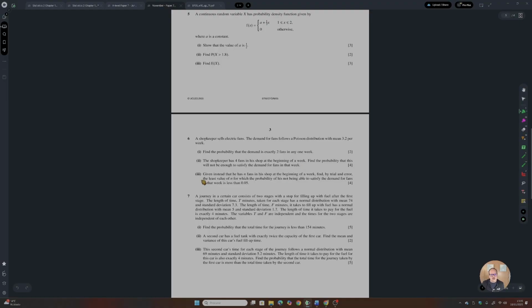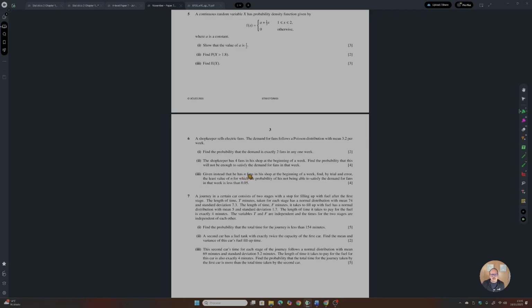Question 3. Given instead that he has n fans in his shop at the beginning of a week, find by trial and error the least value of n for which the probability of his not being able to satisfy the demand for fans in that week is less than 0.05. Okay, not a simple question to translate, but let's look at it with more detail.